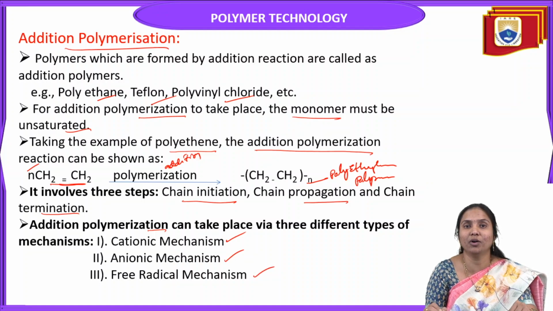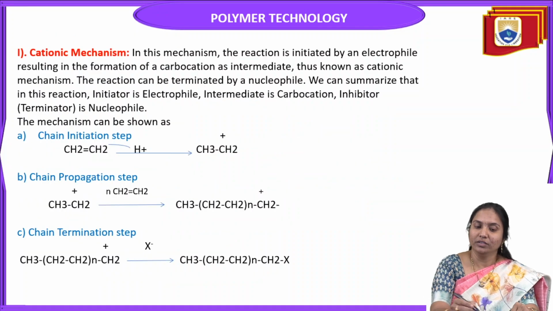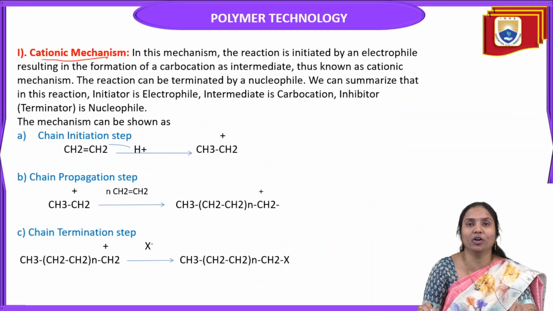So this addition polymerization involves 3 steps: initiation, propagation, termination, and the mechanism is classified into 3 types. First we'll discuss cationic polymerization, or cationic mechanism.